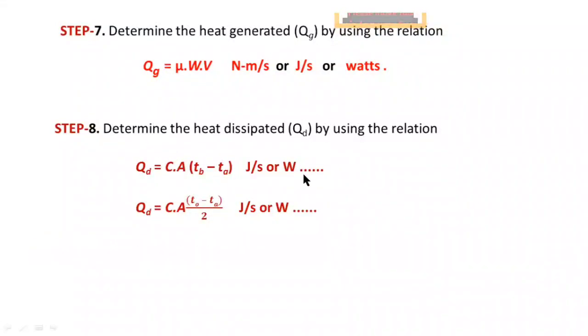Here, capital C is the heat dissipation coefficient. Capital A is the projected area. Projected area means length of the bearing into diameter of the shaft. Tb is the bearing surface temperature. Ta is the atmospheric temperature. T naught is the operating temperature.